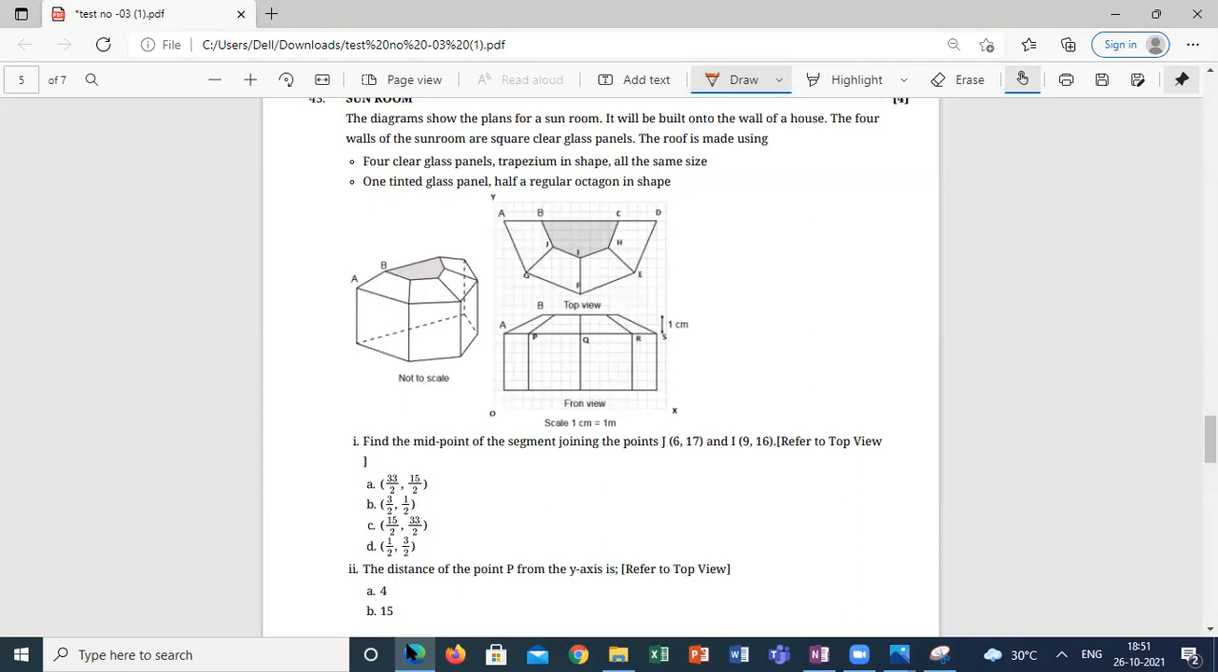Sir, the first one, sir. Find the midpoint of the segment joining the points J, I. Refer to the top view. This is the top view. He's asking the midpoint of the segment J and I. Where is J here? This is J. This is I.